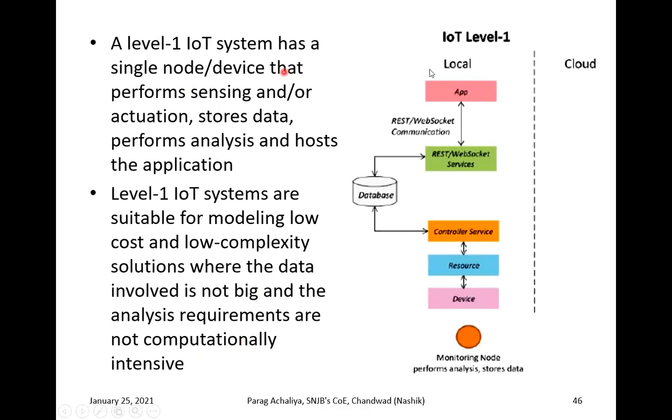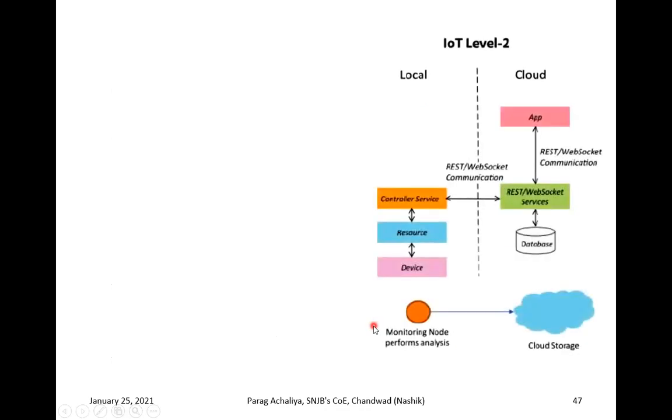That's why level 1 IoT will be used in case of low level and low cost applications. The second one is IoT level 2. If you observe this, there will be the use of cloud in level 2. On your local side, there will be your device, then you are going to use various resources, then